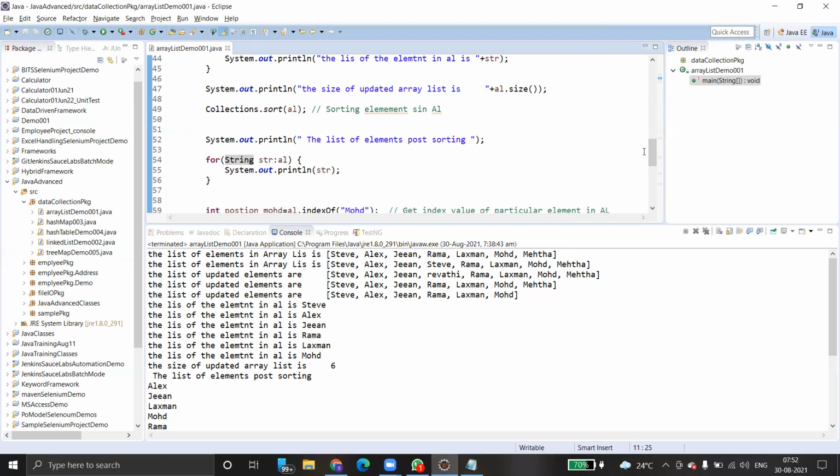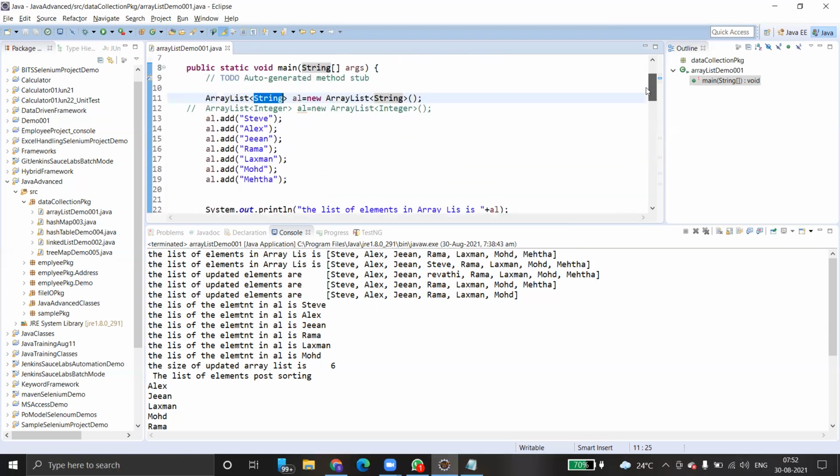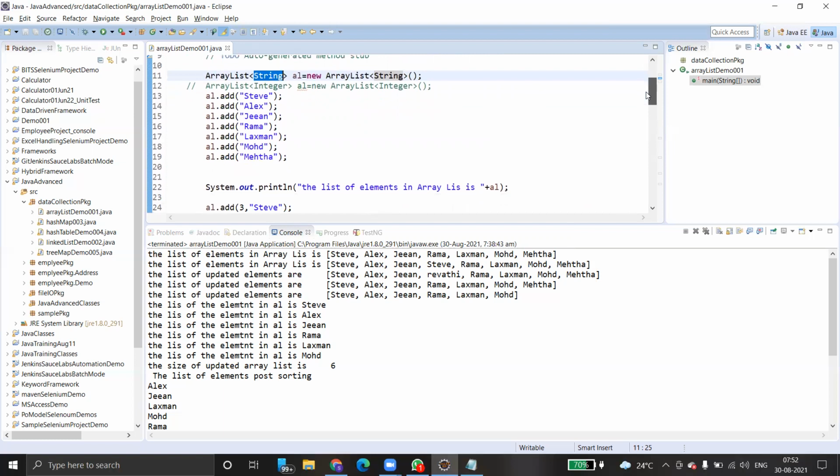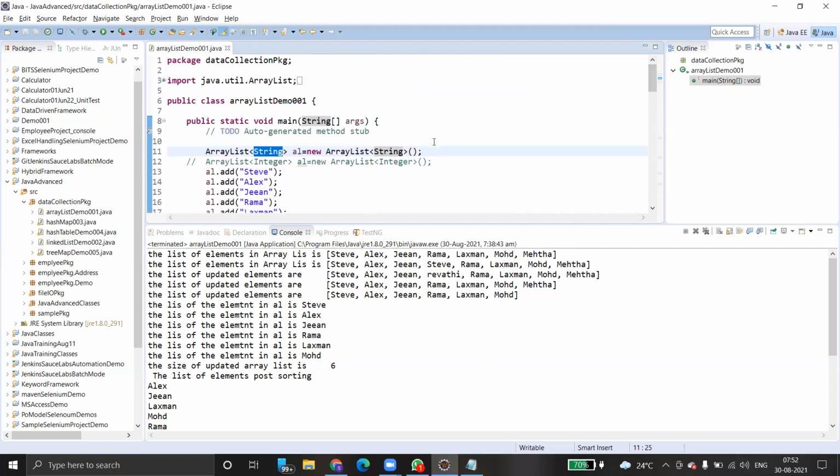Array list is much easier. I will explain the differences anyway, but array list is really one of the very useful collections, especially when you are dealing with testing. No questions for now.